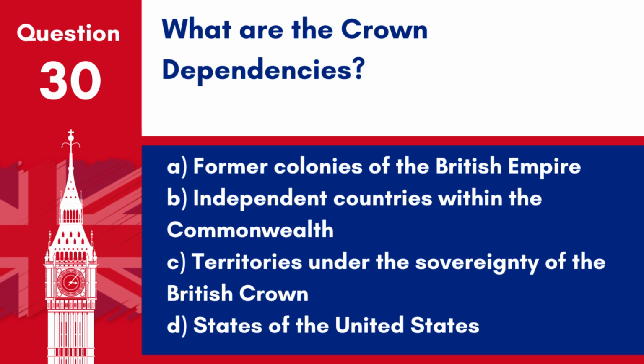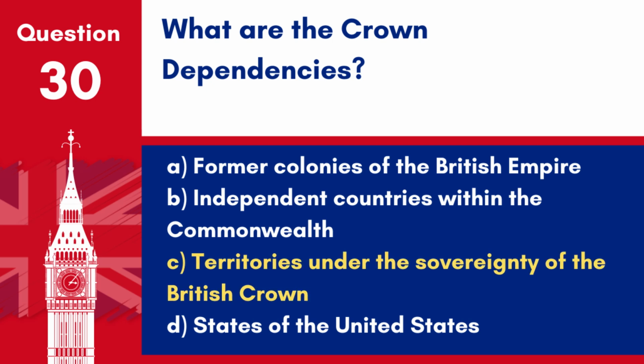Question 30. What are the Crown dependencies? A. Former colonies of the British Empire. B. Independent countries within the Commonwealth. C. Territories under the sovereignty of the British Crown. D. States of the United States.